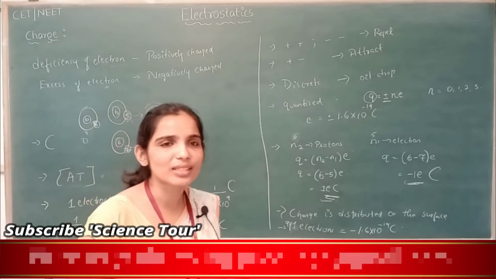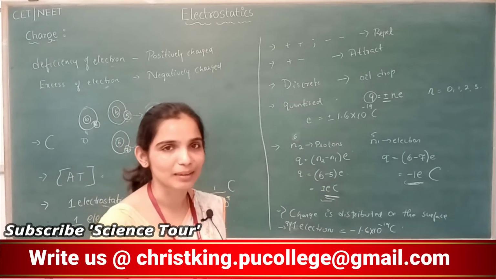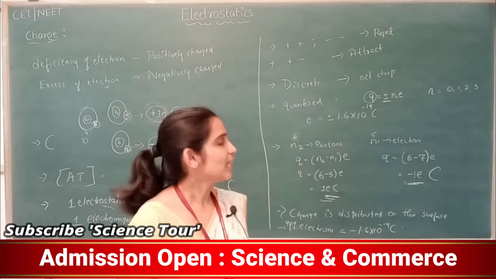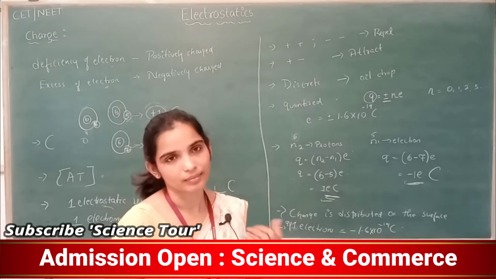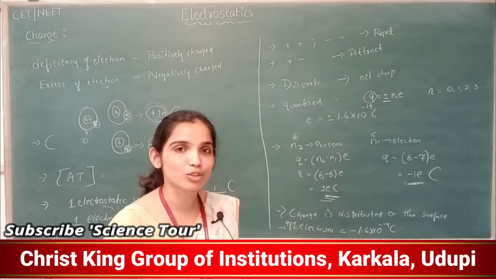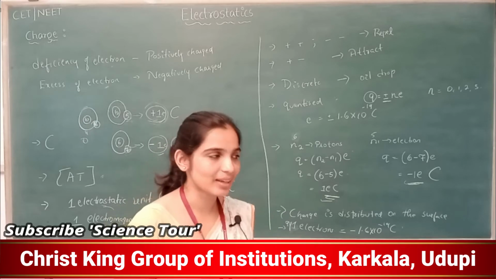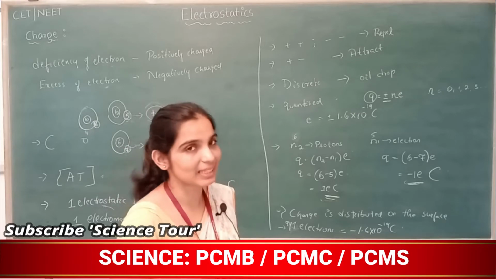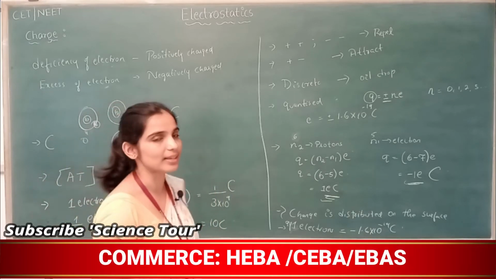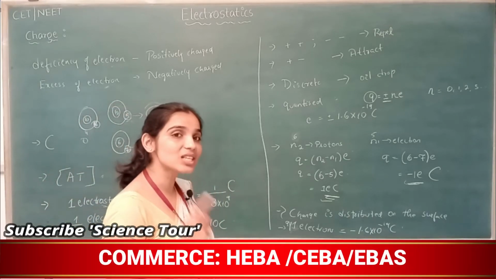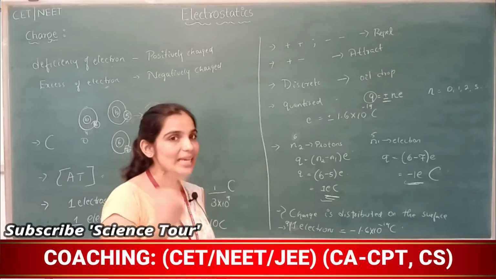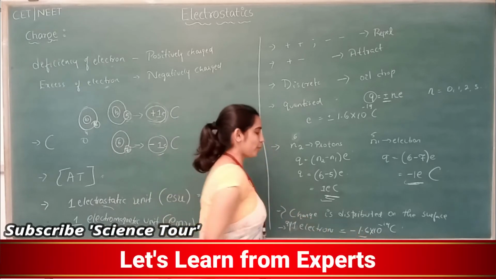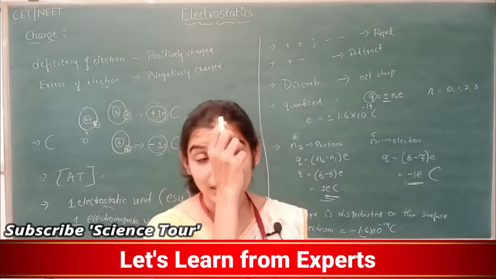Now the electron is moving at some 30 km per hour. It's not actually running, it's revolving. Let's say the electron is revolving. What will be the charge of the electron? When it is at rest, it is minus 1.6 into 10 to the power of minus 19 coulomb. Now the electron is revolving. What is its charge? It will be minus 1.6 into 10 to the power of minus 19 coulomb.